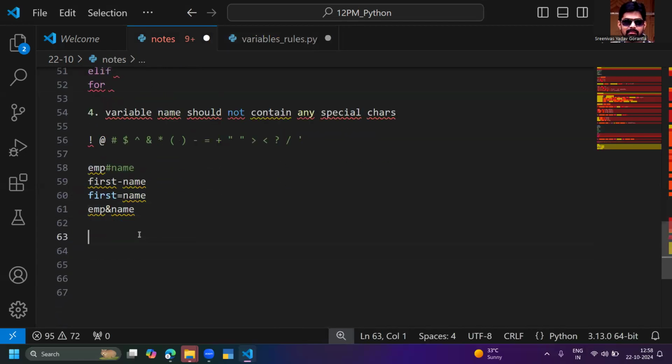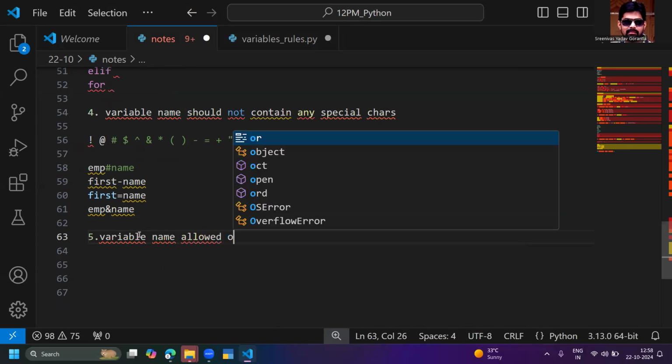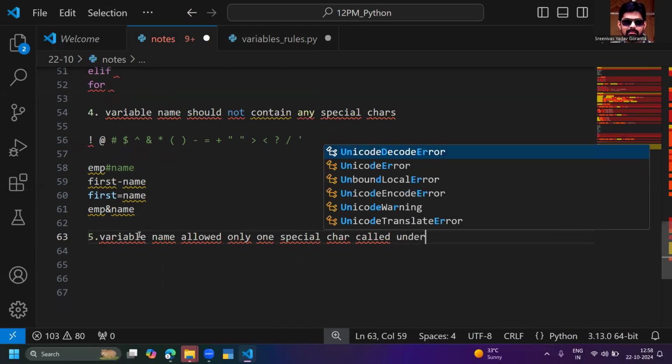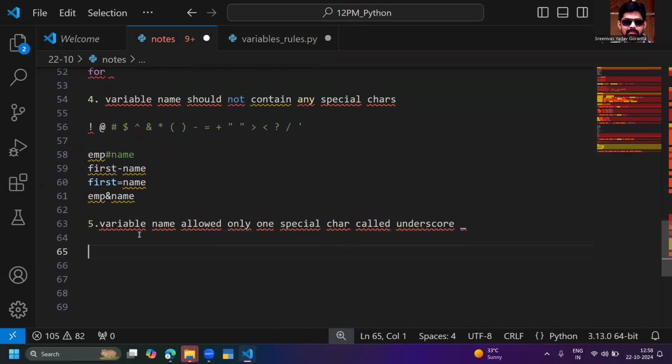Now, let me write the fifth point. Variable name allows only one special character, called underscore. Any programming language you take, I'm not talking about the variable name rules only in Python. I'm talking about Java, C#, C, C++, even JavaScript also. Variable name rules and regulations are common in every programming language, but you are learning now in Python.